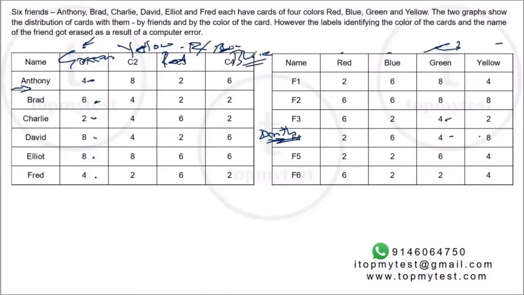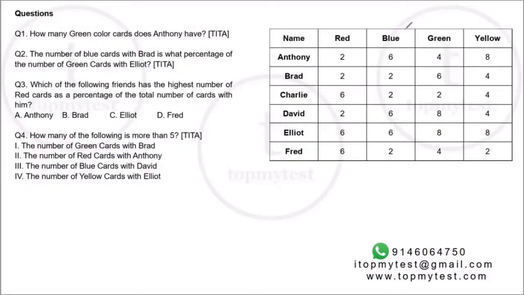Job done. You have figured out every single color. If you want, for academic purposes, you basically have friend 1, friend 2, friend 3. You can find out who is friend 1, who is friend 2, who is friend 3, matching these following. Right? Just for academic purposes, you can try it. But essentially, you have solved the question as of now. Now, as promised, in about 2 to 3 minutes time, I have actually reached this particular stage. Okay, now I can solve any question that I want to.